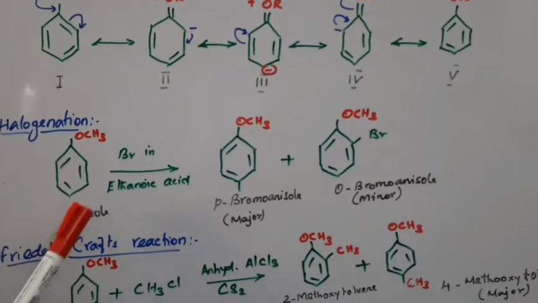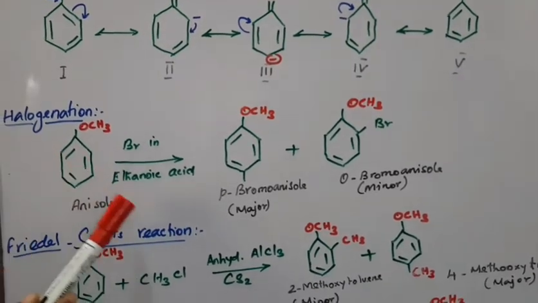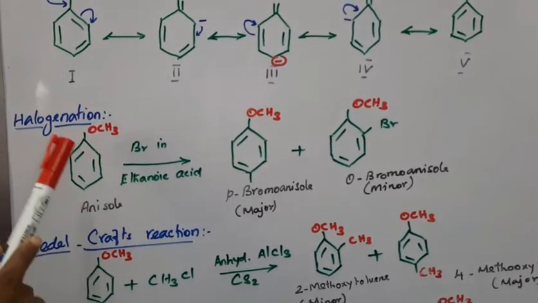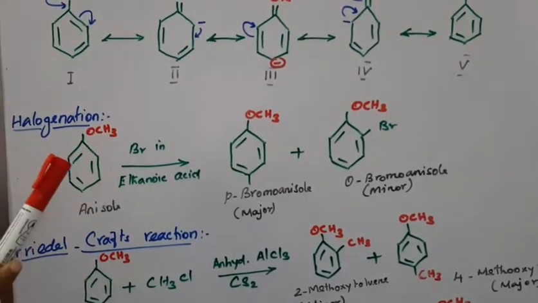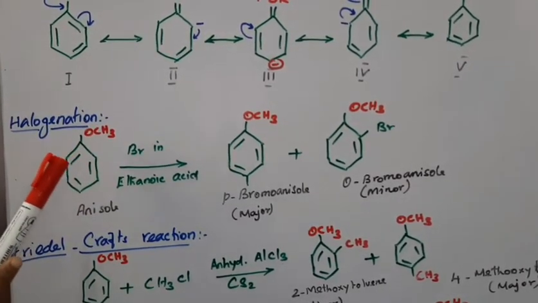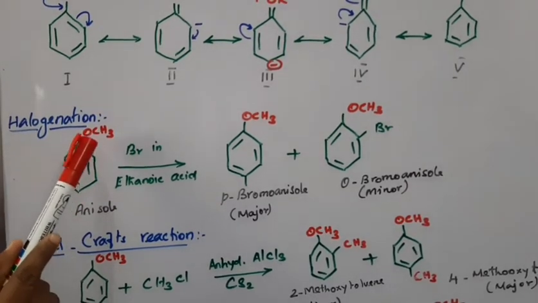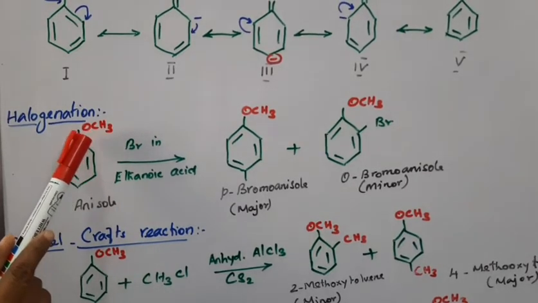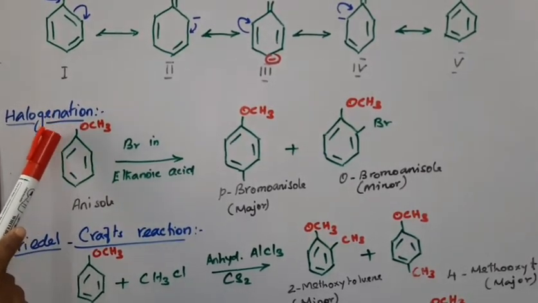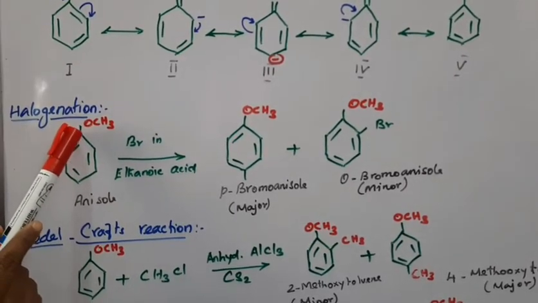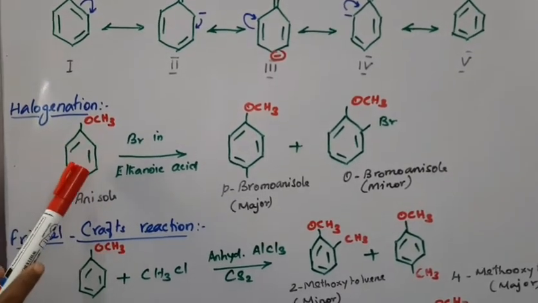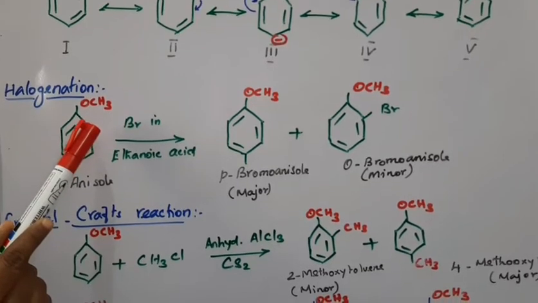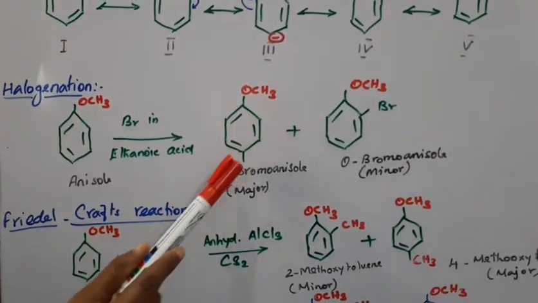But here, direct halogenation takes place because of the presence of the alkoxy group. So the phenyl ether undergoes halogenation. The oxygen donates its pair of electrons and pi bond delocalization takes place, directing the incoming groups to the ortho as well as the para position.